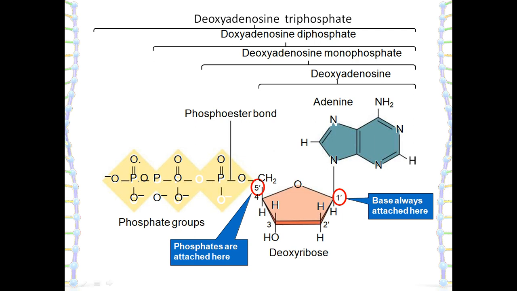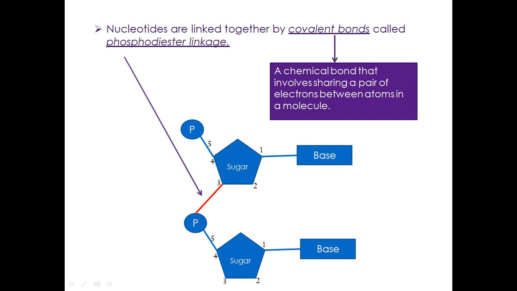Deoxyadenosine diphosphate contains 2 phosphate groups, and deoxyadenosine triphosphate contains 3 phosphate groups. Nucleotides are linked together by a covalent bond called the phosphodiester linkage. This covalent bond is a chemical bond that involves sharing a pair of electrons between atoms in a molecule.